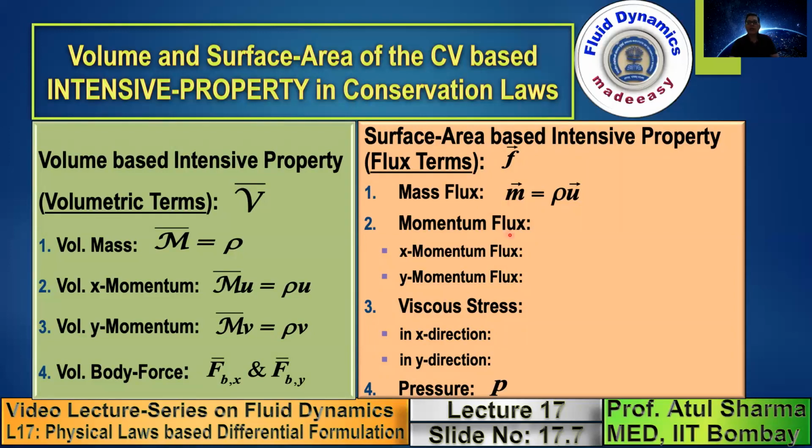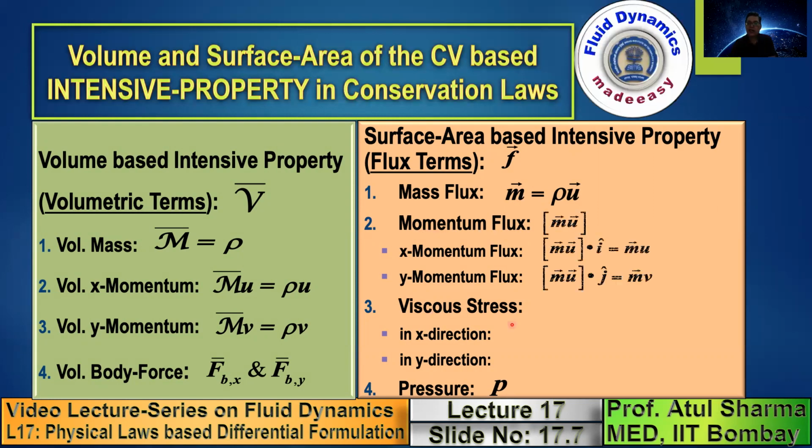Now the flux term in a vector law, which is the momentum conservation law: momentum flux and viscous stresses you encounter in the momentum conservation law. The mass conservation law is a scalar law. The mass flux that is introduced in the mass conservation law is a vector quantity. So in a scalar law, that is the mass conservation law, the flux that is shown here as mass flux is a vector quantity. In a vector law, that is the momentum conservation law, the flux that gets introduced is the momentum flux and the viscous stresses.